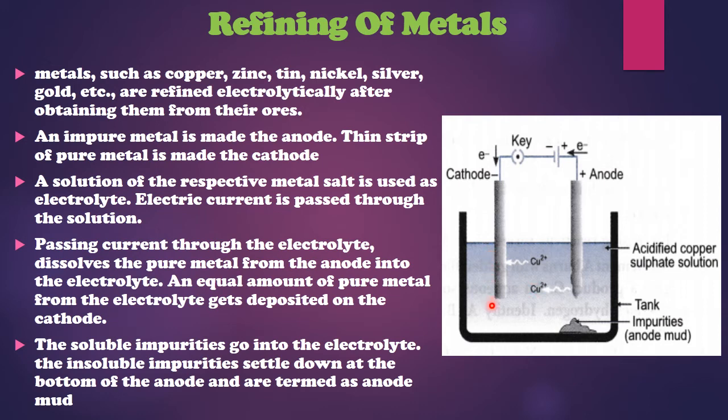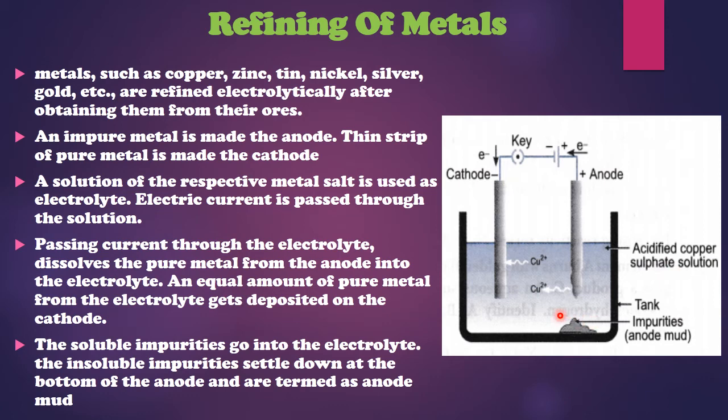So this is an electrolytic tank. This is the anode, the positively charged electrode, and this is an impure copper rod. Whereas the cathode is a pure copper rod and is attached to the negative terminal of the battery, that's why it's a cathode. During this process, when electricity is passed, we are taking a copper salt as an electrolyte. So we will be taking an acidified copper sulfate solution as the electrolyte.